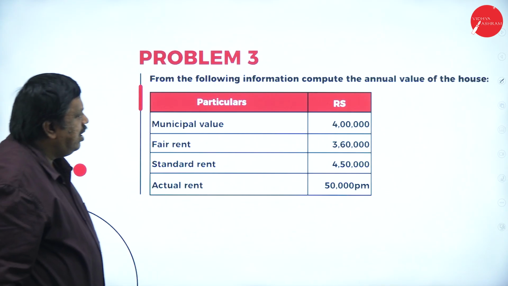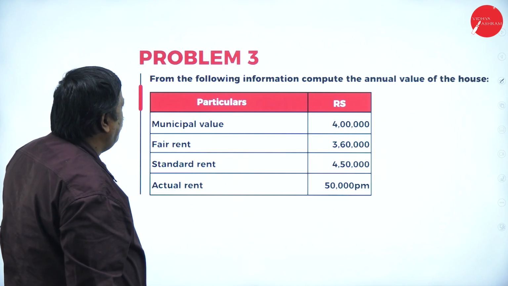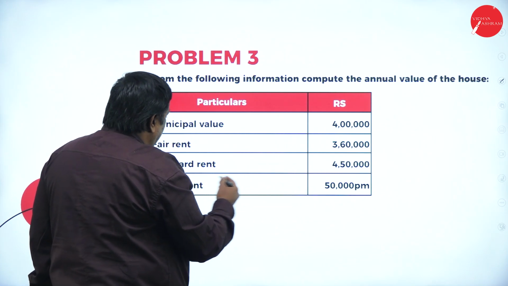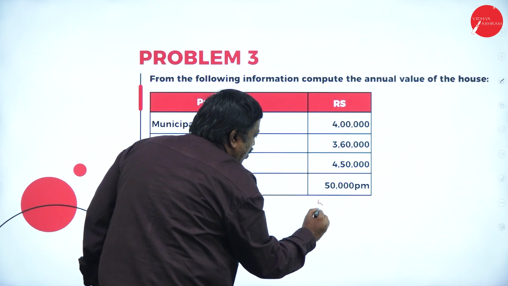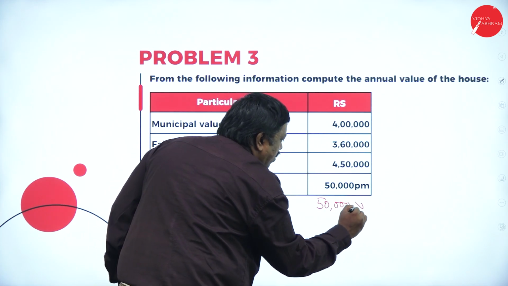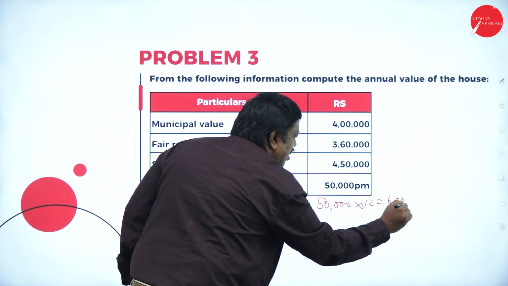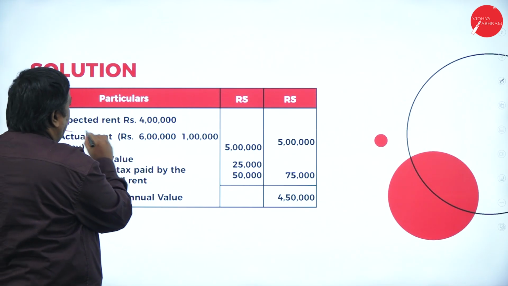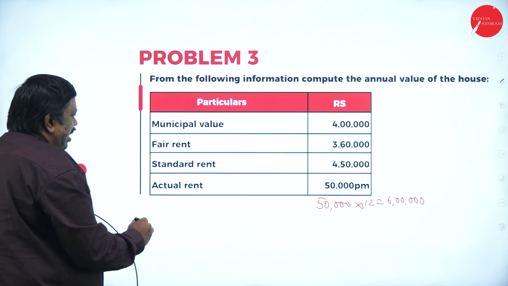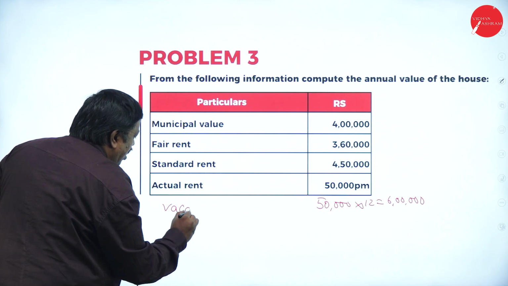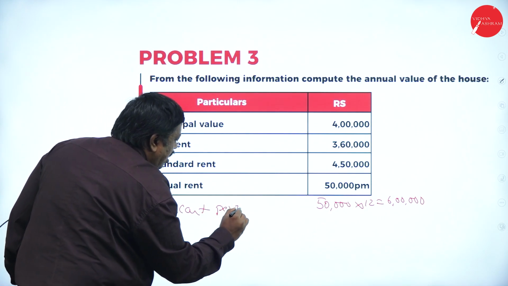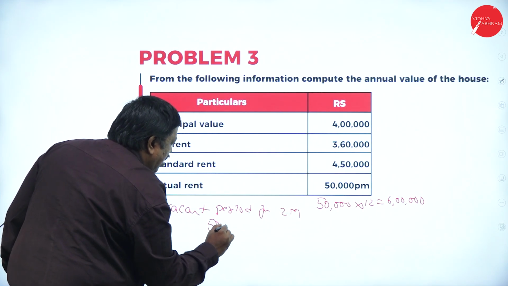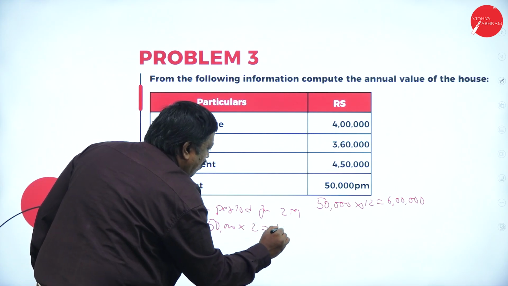The third problem we have taken here: compute the annual value of the house property. Municipal value 4 lakh, fair rent 3,60,000, standard rent 4,50,000 and actual rent is 50,000 per month. So 50,000 into 12, it will be 6 lakhs per annum. Expected rent is 4 lakh, actual rent is 6 lakhs and there was a vacant period. Vacant period was there for 2 months. 50,000 into 2, so it will be 1 lakh.